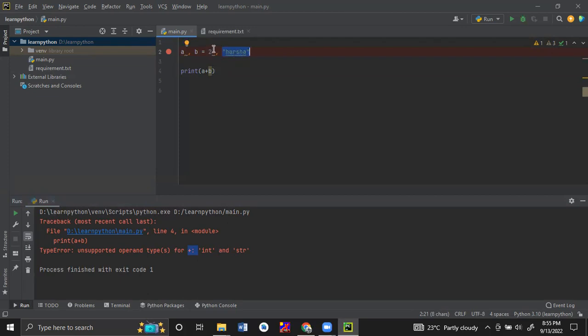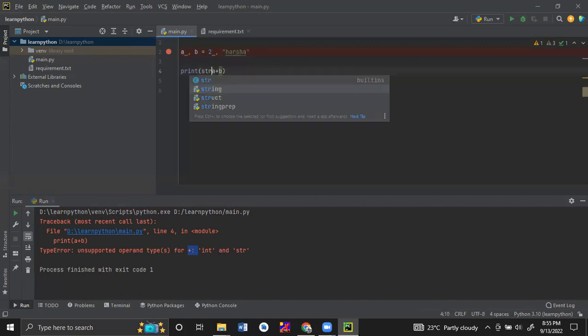We can't do the addition with the character. So that's why what I will do is convert this to a string. To convert to the string, what we have to do? We have to cast it to string by using the str.